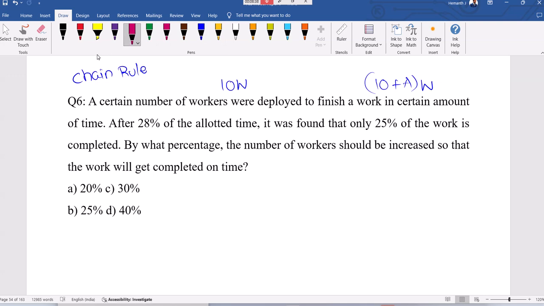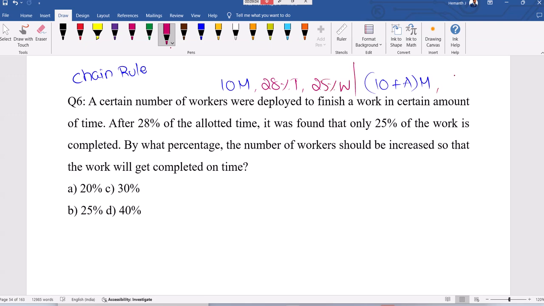Now, see, they have to complete the work in a certain time. This is workers or members. 10 men are there. Now some additional men are required. Now what can we do? Okay, this is 25% of the work only completed. 28% of the time is completed. You are done with only 25% of the work.